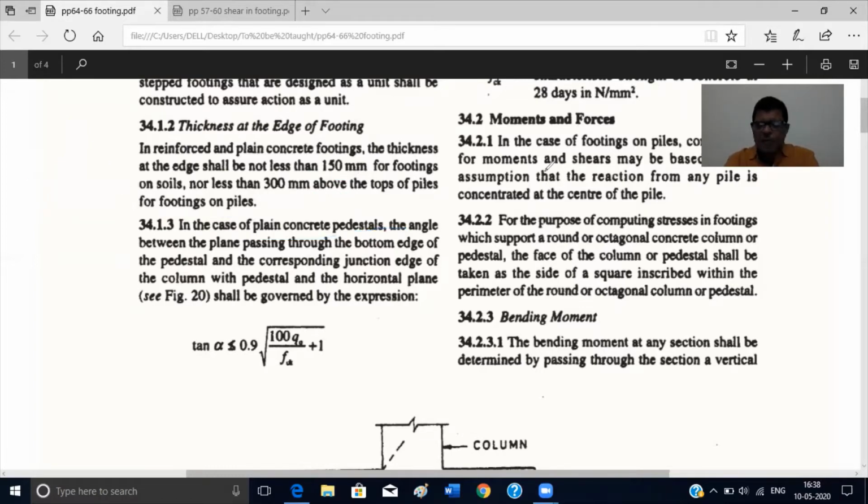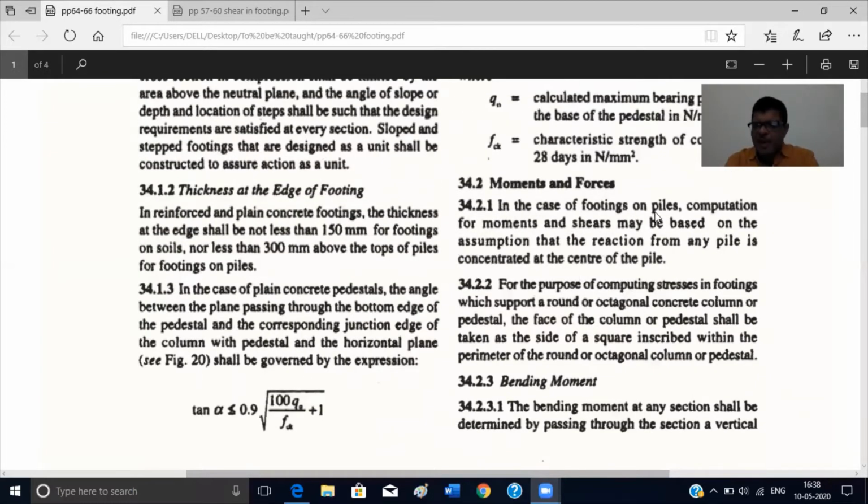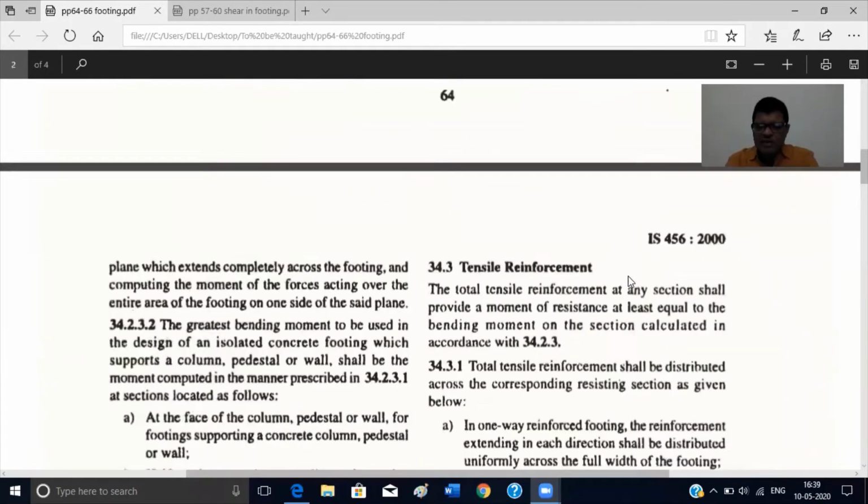Next comes these moments and forces. How to calculate the moments and forces, and what are the critical cross sections for moments and forces. Now, in case of footings on piles, we are not using piles, so it is not required for us. But you should know the computation of moments and shear may be based on the assumption that reaction from any pile is concentrated at center of pile. So the reaction that will come, pile is just like column. So in case of pile foundation, whatever the reaction of pile, that will be taken at the center of pile as a concentrated load. So let us see the critical cross sections of the bending moments.